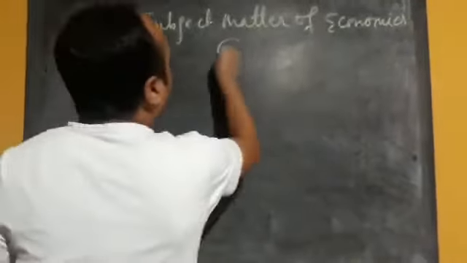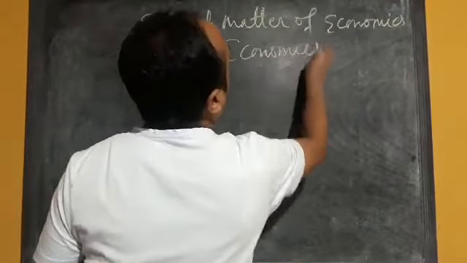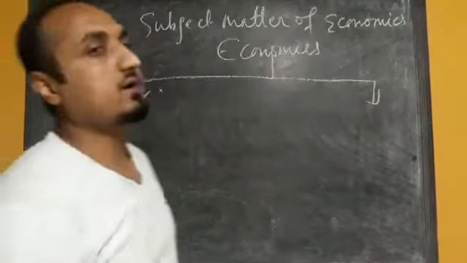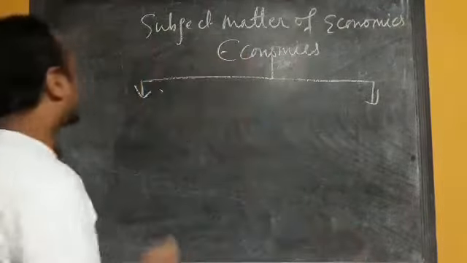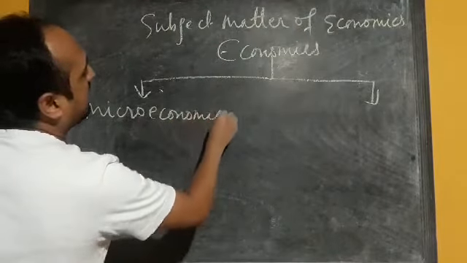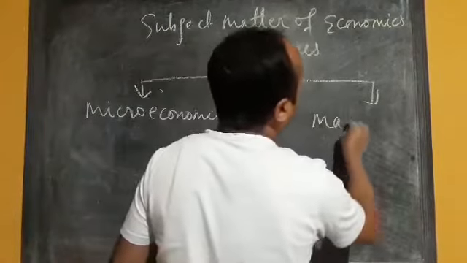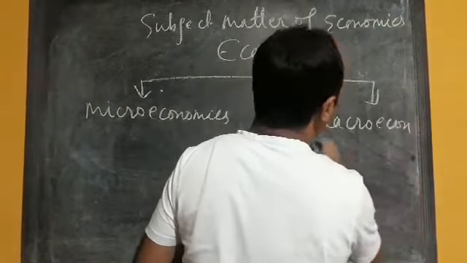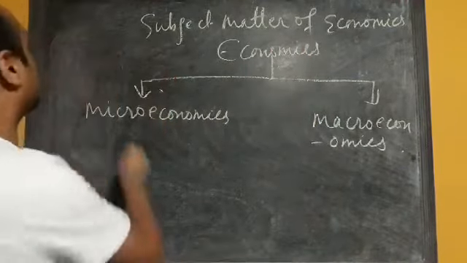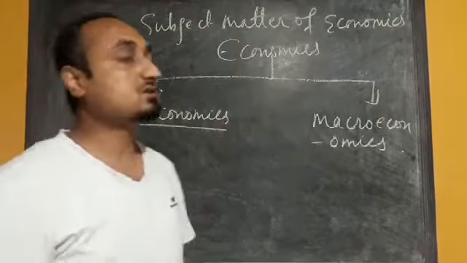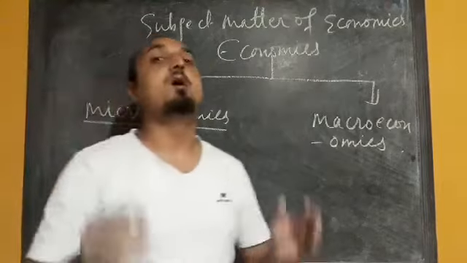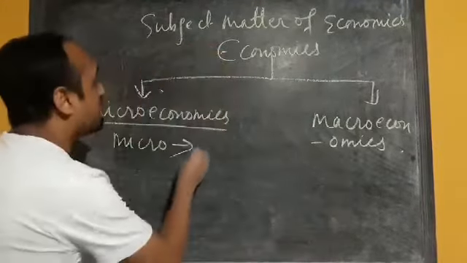Now, economics is classified or divided into two branches. What are they? Microeconomics and macroeconomics. First, you have to understand the meaning of microeconomics. This term micro is derived from a Greek word. Micro means small.